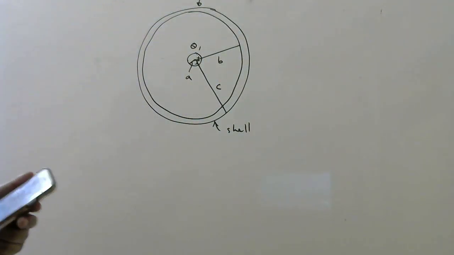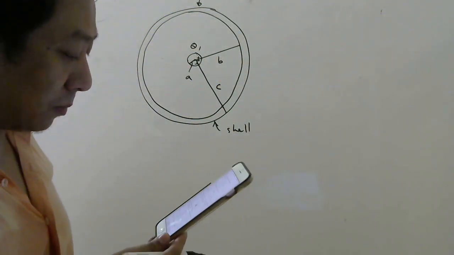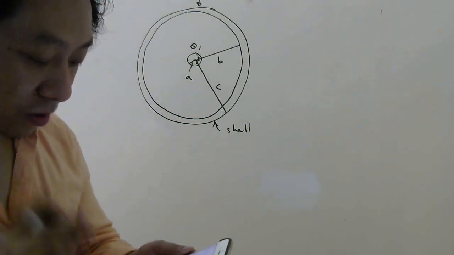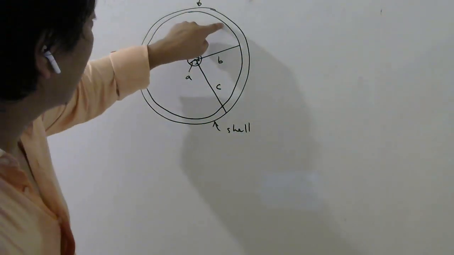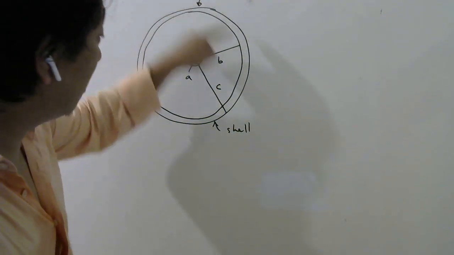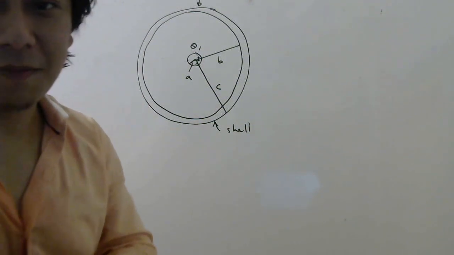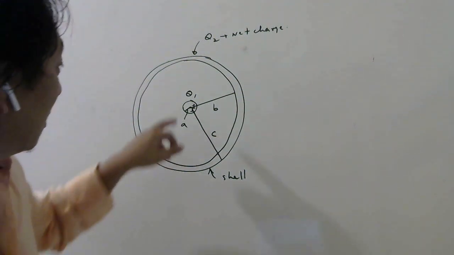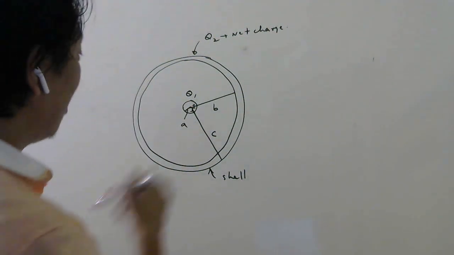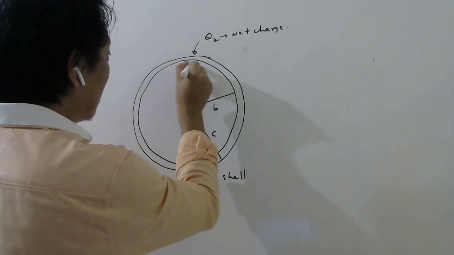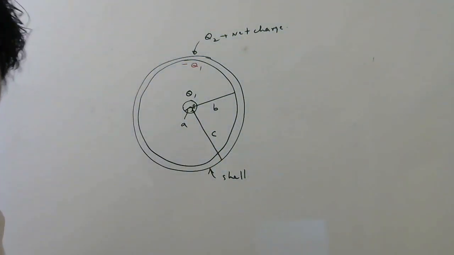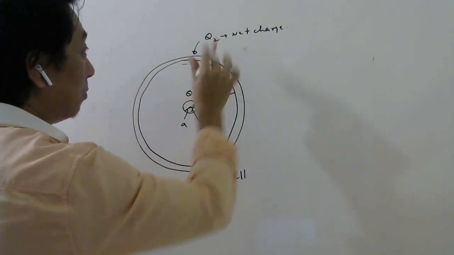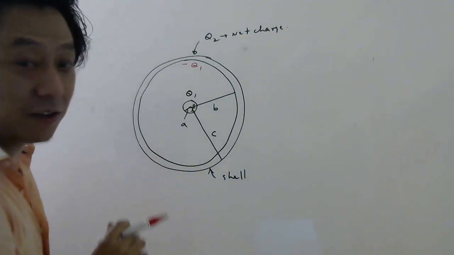Question is then, if you look at the options, they are saying charge on both inner and outer surfaces of the conducting shell is Q1. So they want charge on inner and outer surfaces of this shell. Already we have discussed these concepts. The total charge here is Q1, and you know that Q1 will induce minus Q1 here. Already I have explained many times, so I will not waste time. Since it is minus Q1, but total charge of this should be Q2, because Q2 was the net charge given to this shell.